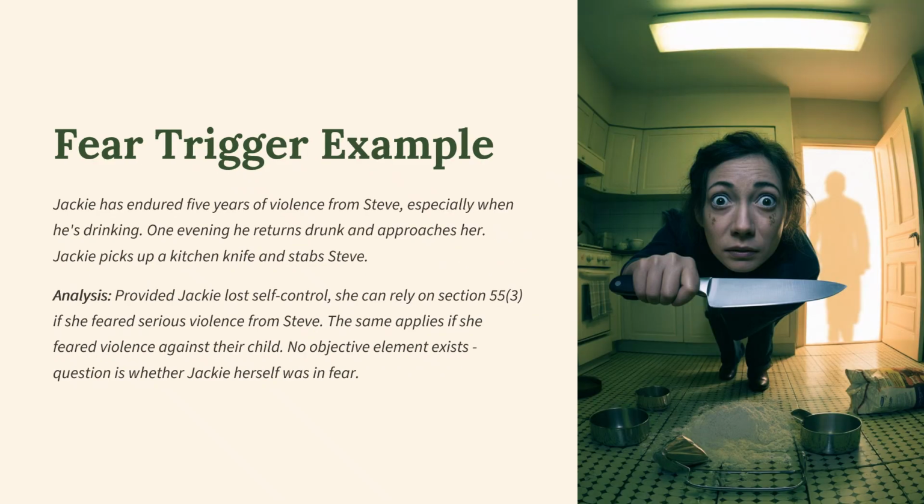Fear trigger is an example here. Jackie has endured 5 years of violence from Steve, especially when he's drinking. One evening he returns drunk and approaches her. Jackie picks up a kitchen knife and stabs Steve. Analysis: provided Jackie lost self-control, she can rely on section 55.3 if she feared serious violence from Steve. The same applies if she feared violence against their child. No objective element exists. The question is whether Jackie herself was in fear, and I want to emphasize genuine fear.